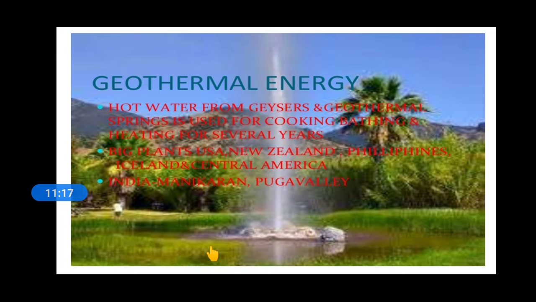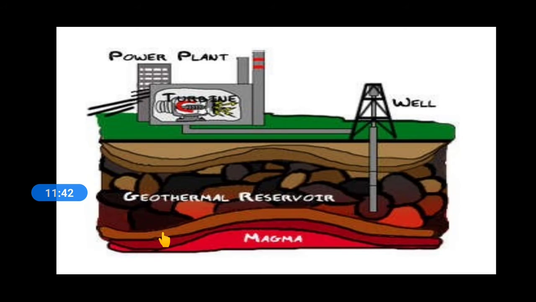Geothermal, geo means land, earth. So energy generated from the earth. How is the energy generated? Hot water from the glaciers and the geothermal springs has been used for cooking, bathing and heating for several years. Big plants are there in the USA, Philippines and many other places. Yes, these are the geothermal reservoirs. All these diagrams you will find in the textbook. You can have a look.